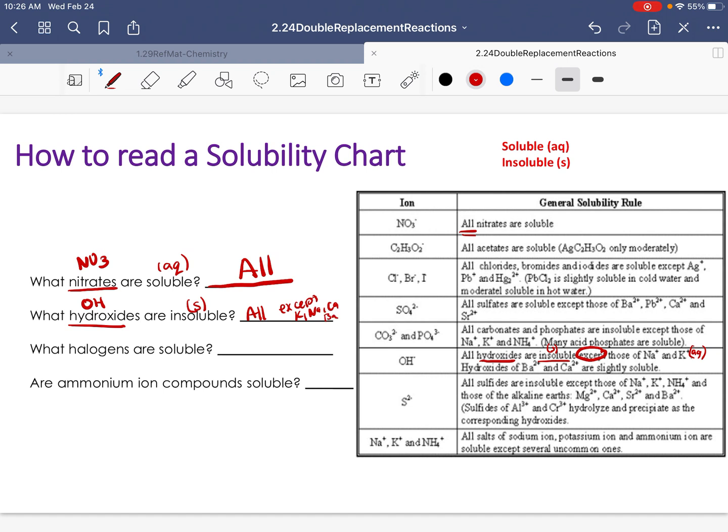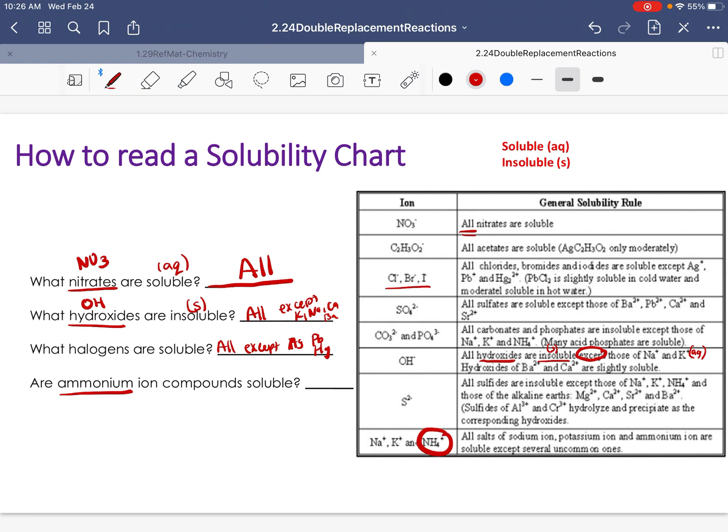So what halogens are soluble? That one we can look here. All are soluble except when they're with silver, lead, and mercury. So this is all except silver, lead, and mercury. And lastly, what ammonium compounds are soluble?